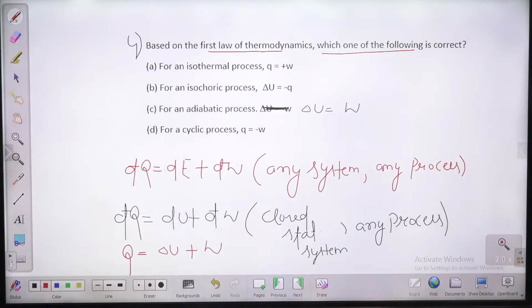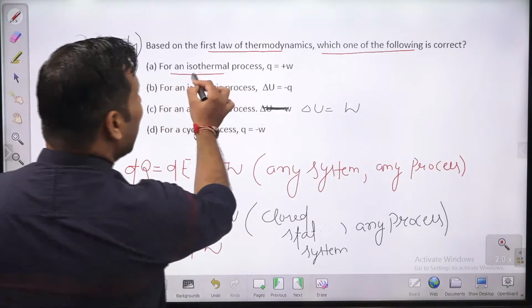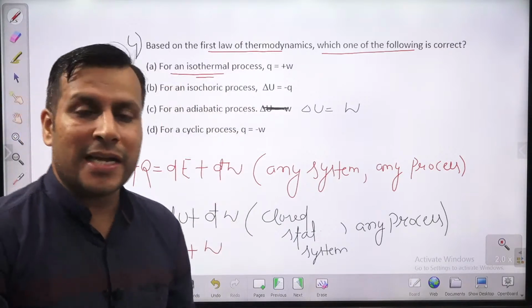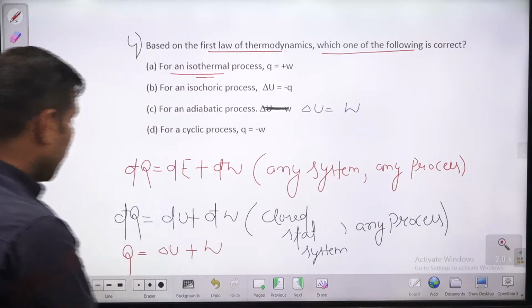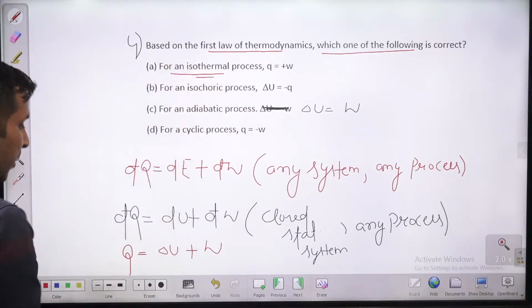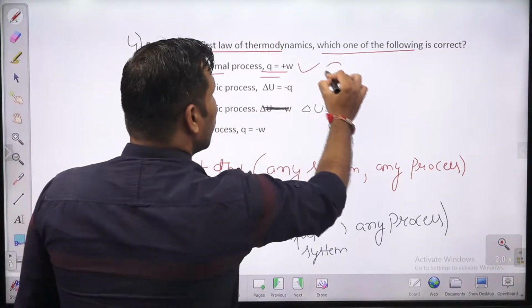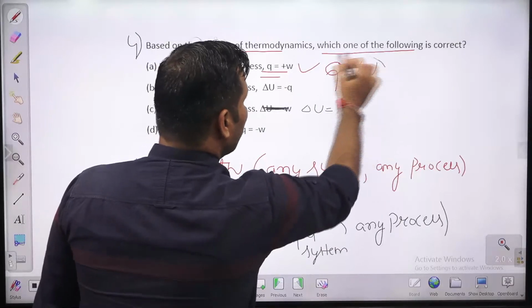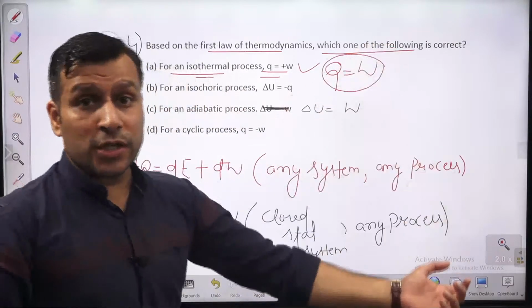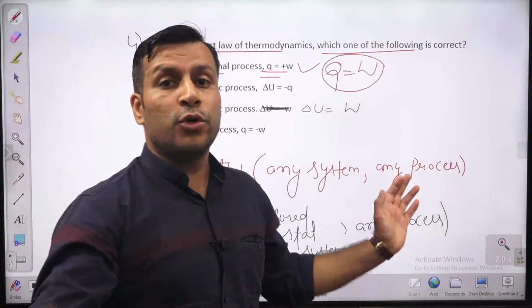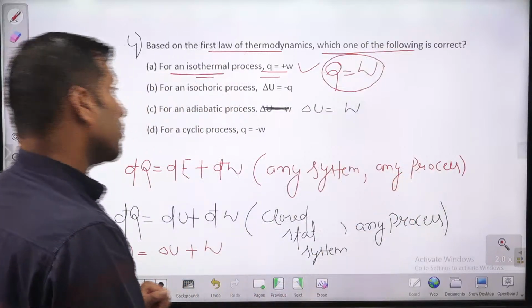So for an isothermal process, guys, now look, although he is not going to mention every time that it is an ideal gas, we are going to take it as an ideal gas only. So for an ideal gas, the process is isothermal, so delta U will be 0. So yes, Q is equal to W. This is very right. Q equal to W for an isothermal process, guys. If you are adding heat, you will get positive work. If you are rejecting heat, you need to do work on the system. So this is very right.